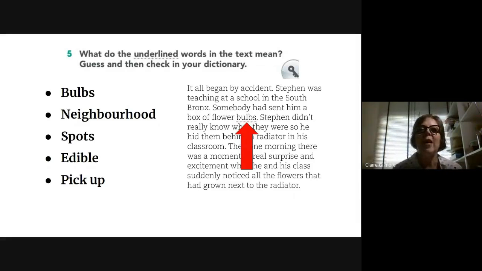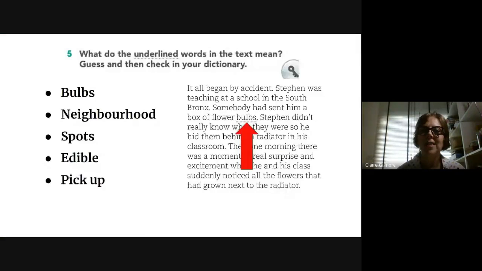Now, what you're needing to do is find out the meaning of the words in context to the text. And so to do that, you need to look at the sentences either side of that word. Because if you look in a dictionary, you will find quite often there is more than one definition for each word. So you need to decide which definition fits the word within the context of the text.